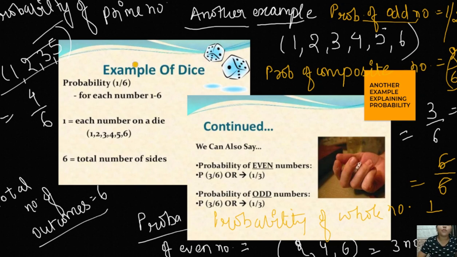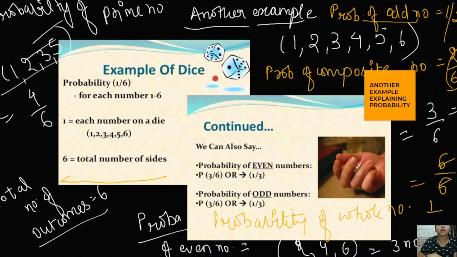And why is the total number of outcomes 6? Because in the case of a dice there are a total of 6 sides, right? In the case of a coin there are a total of 2 sides. That is why the total number of possible outcomes in tossing a coin is 2. The total number of possible outcomes in rolling a dice is 6.